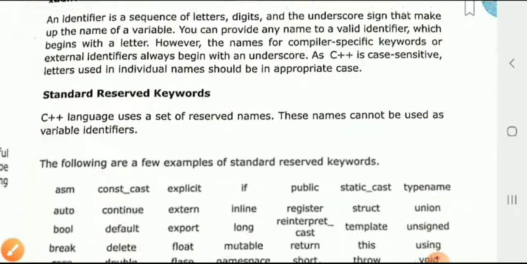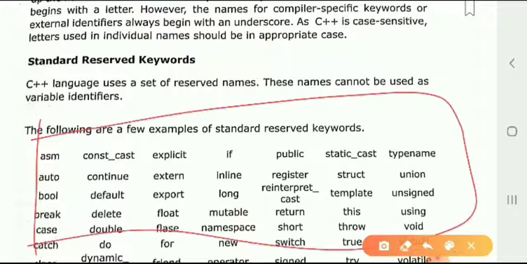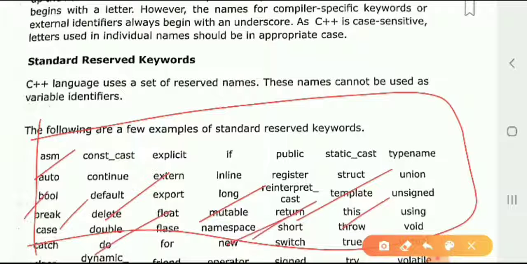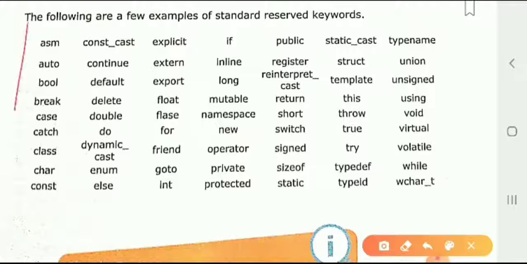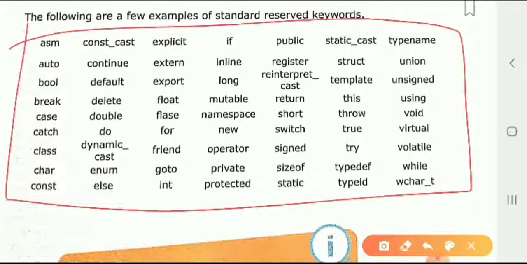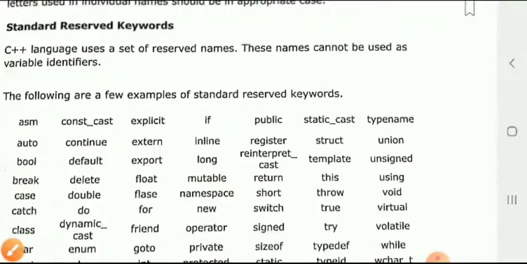Next thing, standard reserved keywords. There are some keywords given which are used in C++ programming. We have to understand all the keywords. We can use these keywords in a C++ program for various uses. You can just go through them once. Okay, next thing,